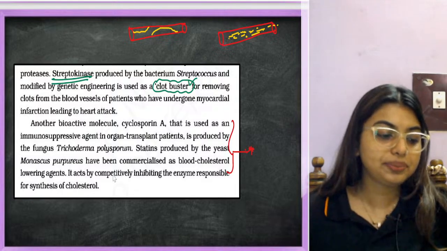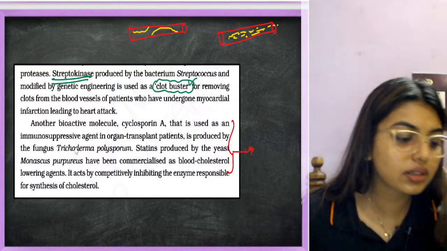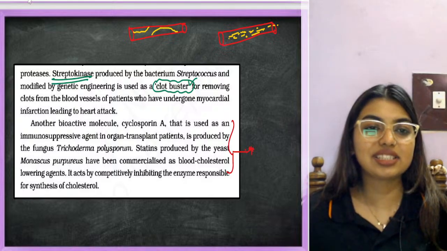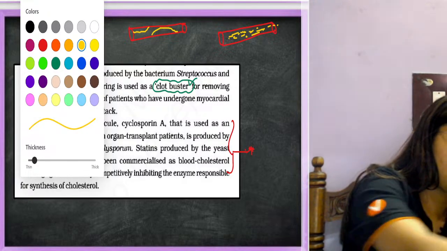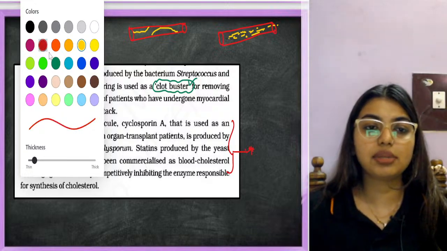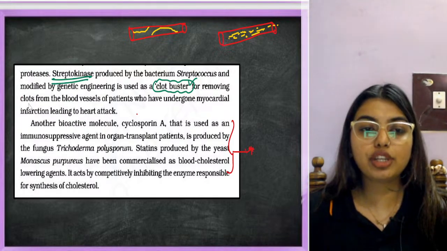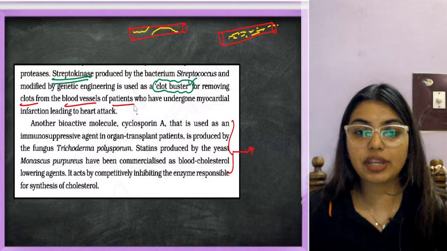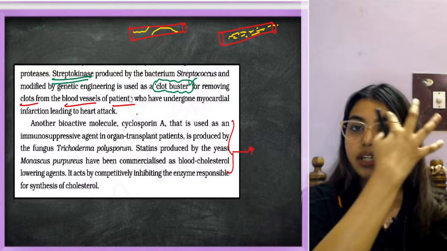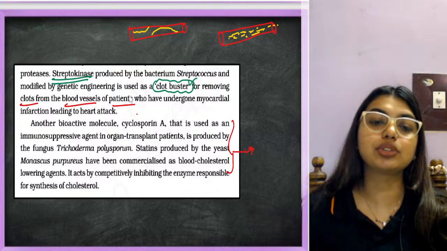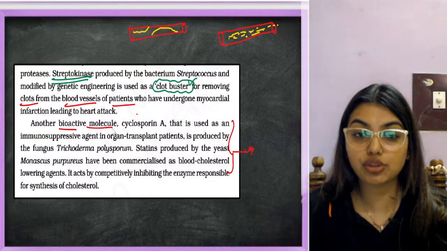Got it? It is used for removing clots from the blood vessels of patients who have undergone myocardial infarction leading to heart attack. Understood? So we will use a clot buster. Another bioactive molecule is cyclosporin A. What is it?